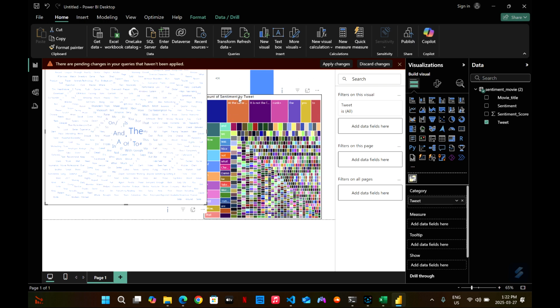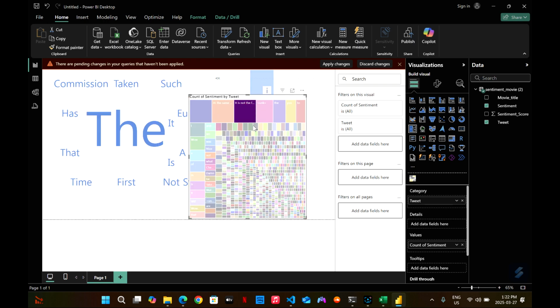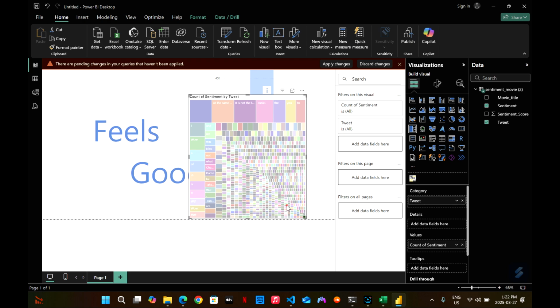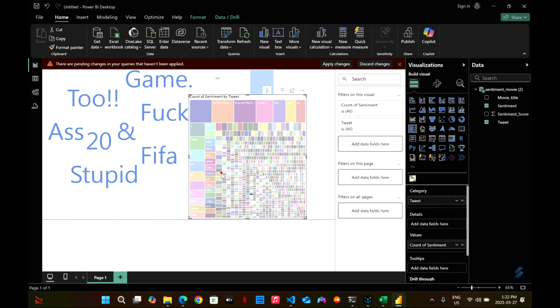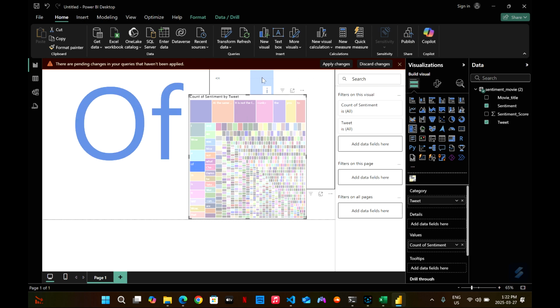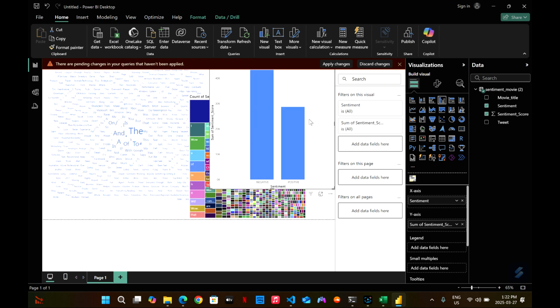By selecting this tree too, you'll be able to see the text about each sentence in the data, the most frequent ones. And then this cluster shows if there is more negative or more positive. If you go, you'll be able to see there's more negative when it comes to tweets about movies compared to the positive ones.